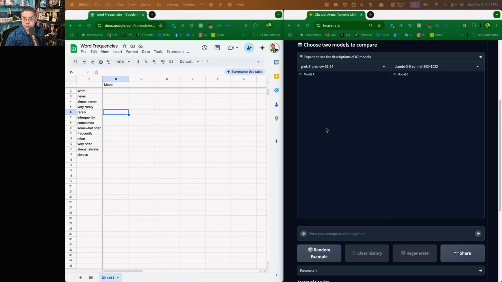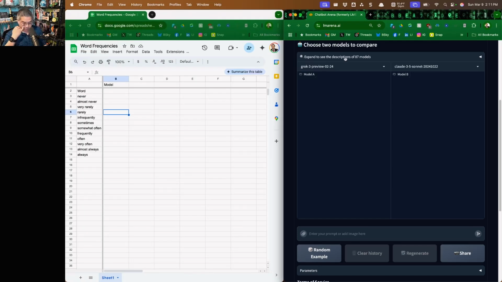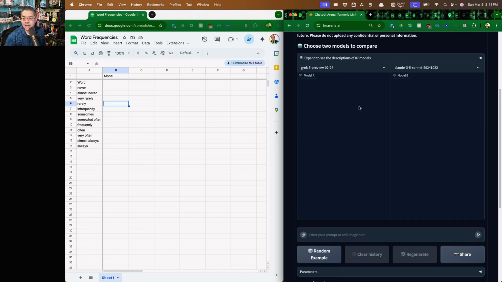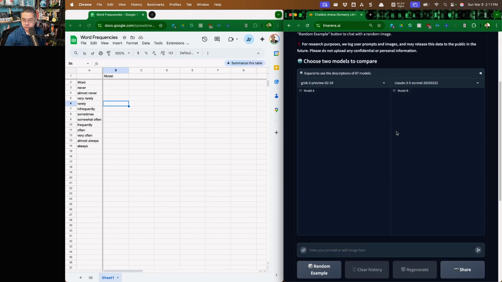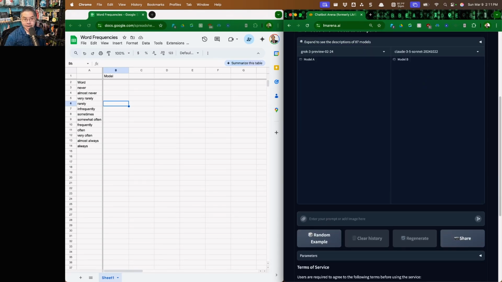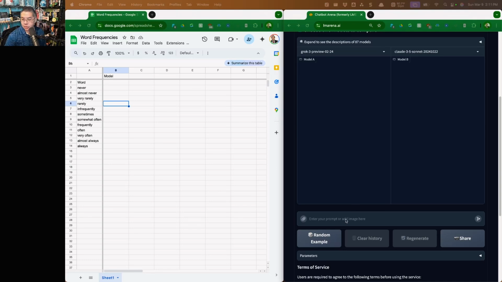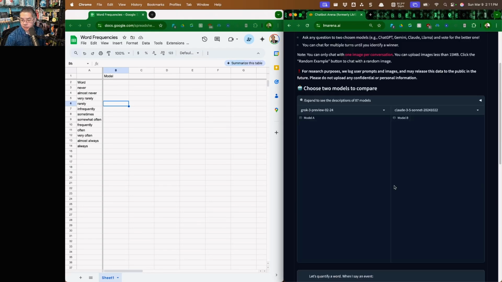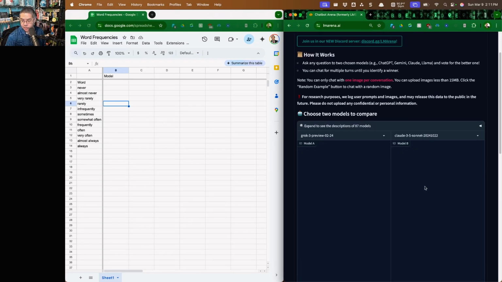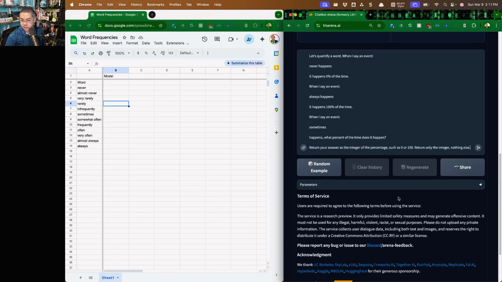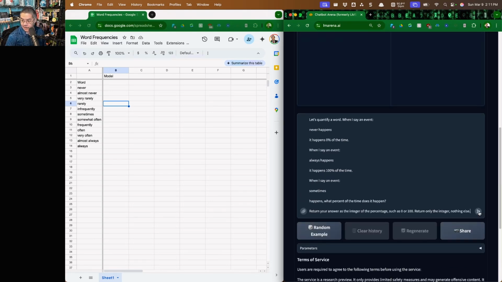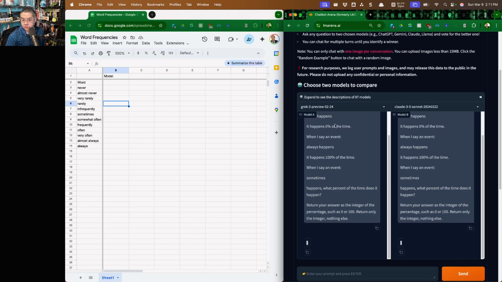So what we've got here is we're going to use LM Arena. LM Arena is the head-to-head model comparison tool. It's called a chatbot arena. And we're going to take that exact prompt, and let's go ahead and put it in. Our first two contestants will be Grok 3 and Claude 3.5 Sonnet. Let's go ahead and hit go. Each model is going to ingest the prompt, and then it should spit out the number. Let's see what comes up.